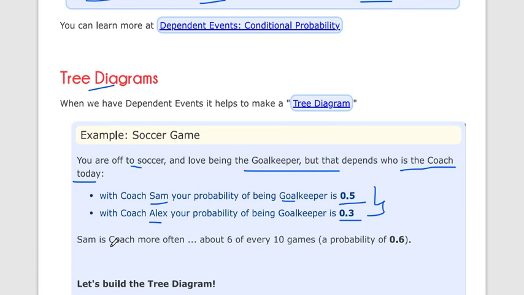Also, they have given one more criterion: whether today is Sam or Alex. Sam is the coach more often, about 6 of every 10 games. So that probability is 0.6. Today the chance that Sam will be the coach is 0.6, 6 of every 10 games.